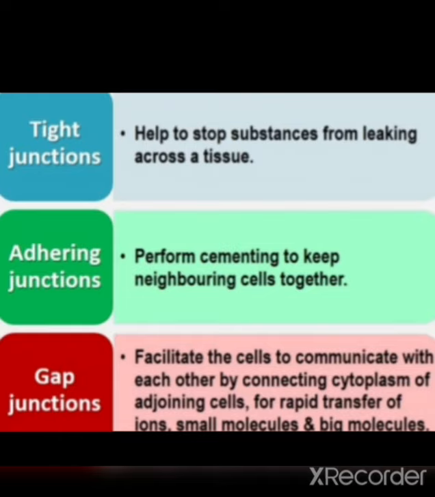This tight junction helps to stop substances from leaking across a tissue. This prevents the movement of particles. Then the adhering junction connects the neighboring cells together and helps to hold the cells close. Then the gap junction helps cells to communicate with each other by connecting the cytoplasm of neighboring cells.